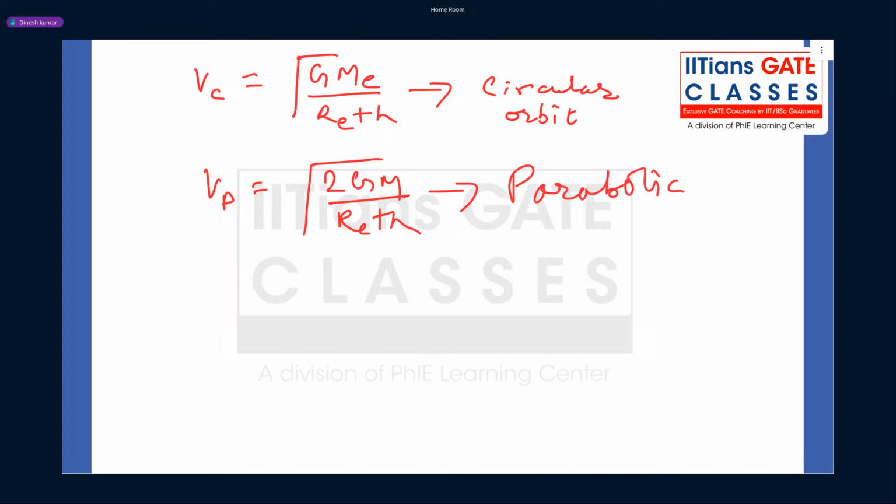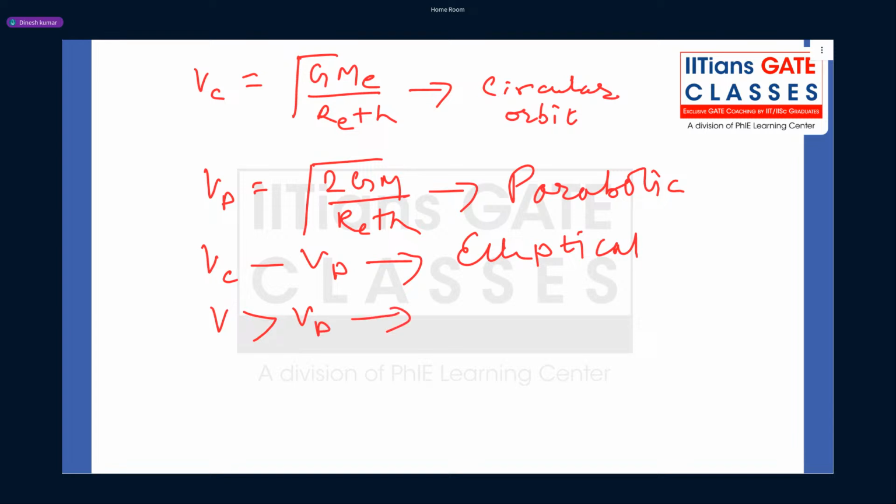Now, if any object has velocity between Vc and Vp, what is your trajectory? Elliptical. And the last case, if the given velocity V is greater than Vp, then your trajectory is what? Hyperbolic. Okay, so this is the basics behind this question.